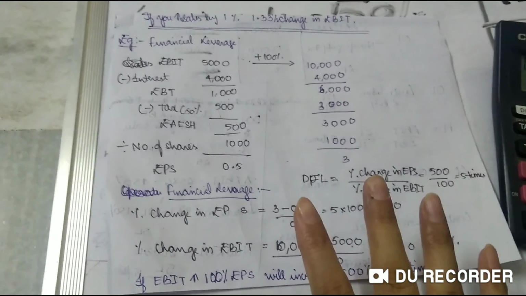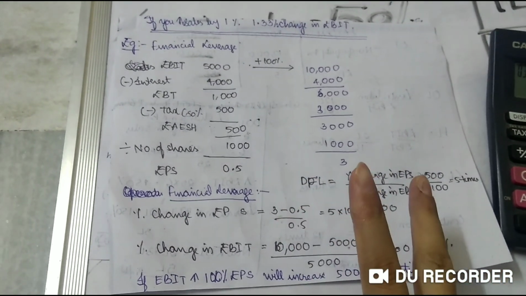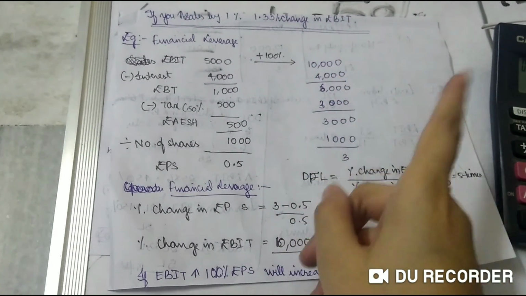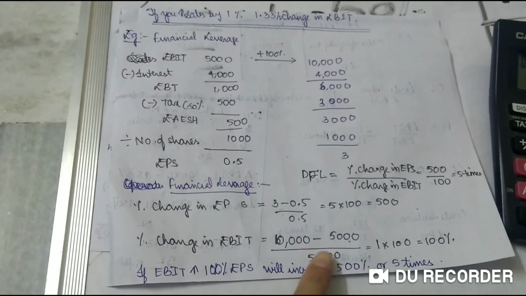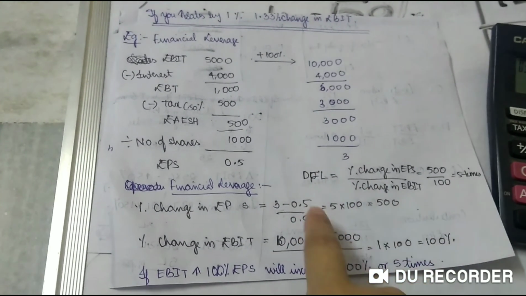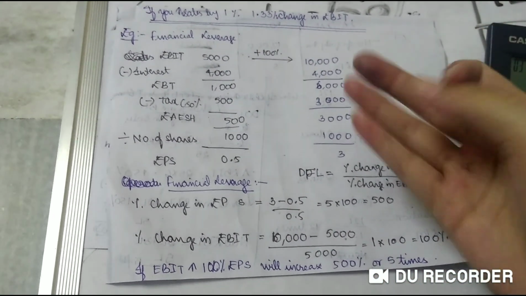Fine. So now can we calculate leverage? Now to calculate leverage, what do you need? You need EPS and EBIT change. Now do we have EPS and EBIT change? Yes, EBIT change is 100%, already given to us. But if you want to calculate again, you can calculate as I have told you: new value minus old value divided by old value.